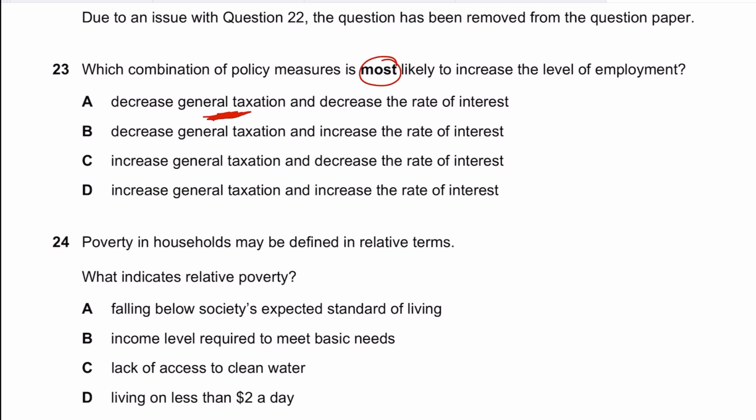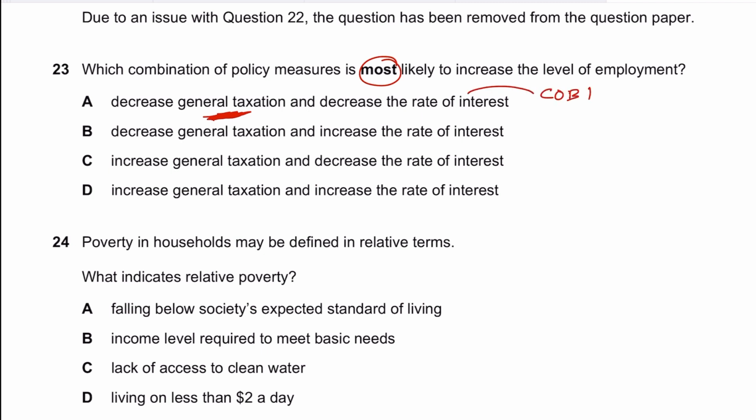If you also reduce income taxes, that would actually motivate the workers to join the labor force again. At times, income taxes are so high that workers actually exit the labor force and just become dependent on welfare benefits. They say we're not working because there's no point in working, because so much of the money is being paid in taxes. So in that sense, yes, employment levels would rise.